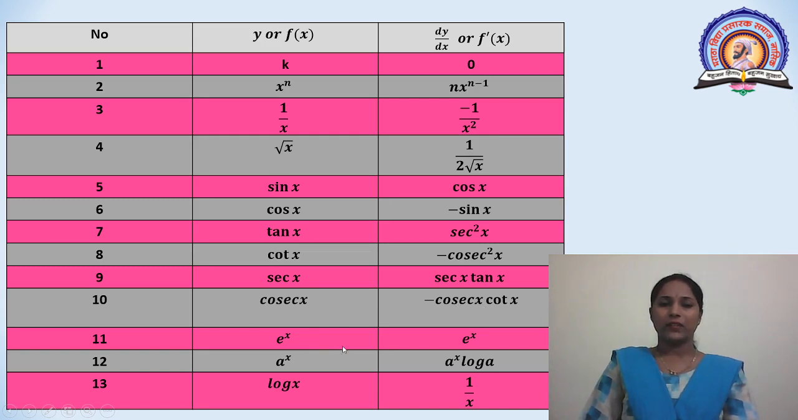Here the derivative of e raised to x is e raised to x. The derivative of a raised to x is equal to a^x into log a, and the derivative of log x is equal to 1 by x. We can take a screenshot of this table.